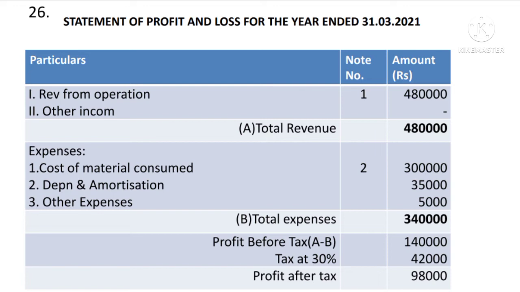Now second section is the expenses. Here what are the expenses given, that much only we have to record. First, cost of material consumed is given, so you write number 1, cost of material consumed 3 lakhs.